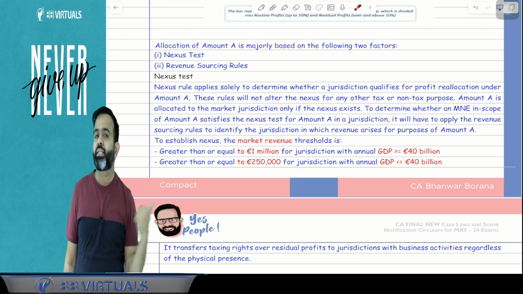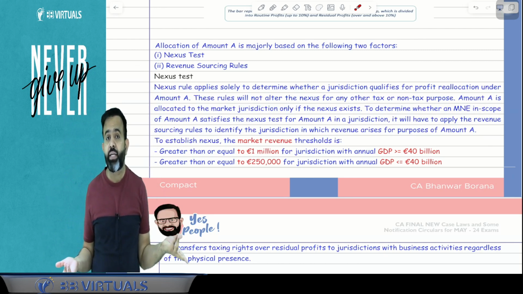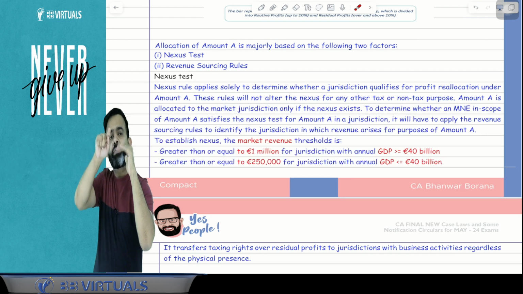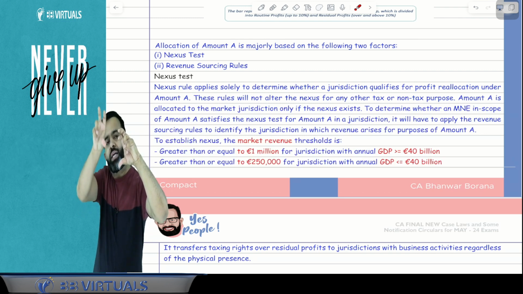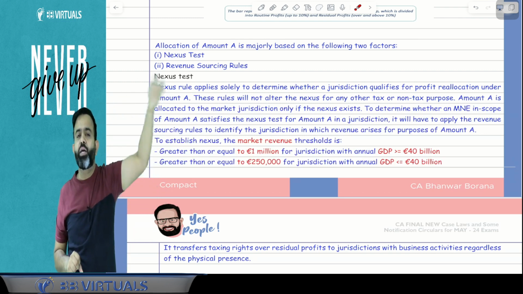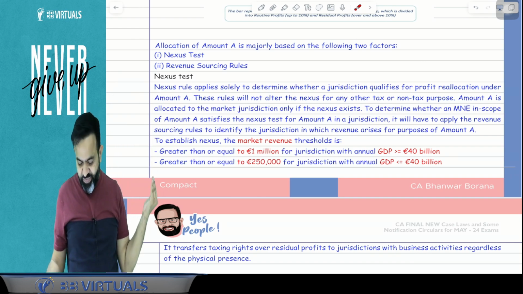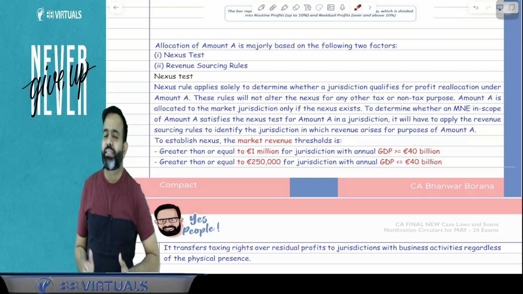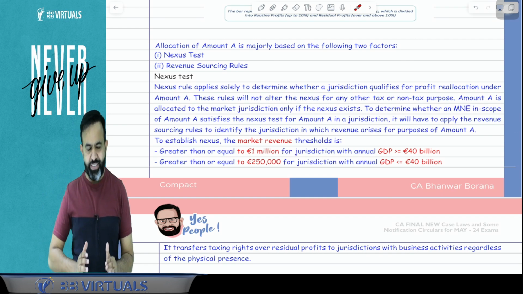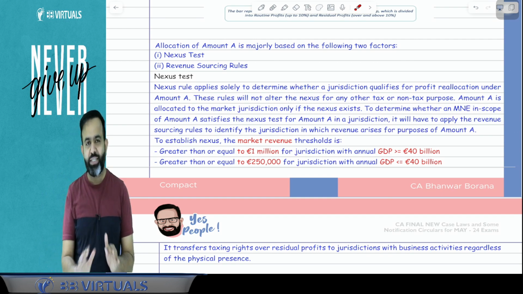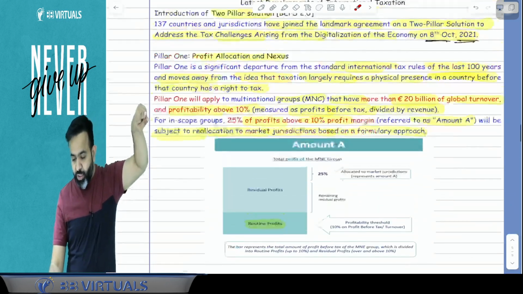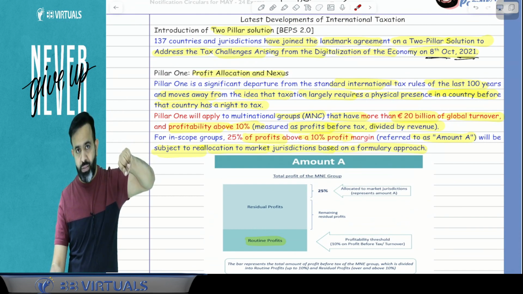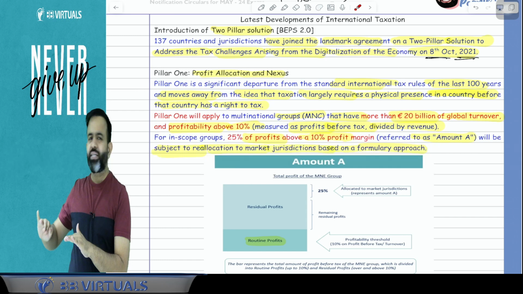For example, they are getting income from India, and in India they are not paying taxes. Then guys, their 10% profit is routine profit, and out of the amount above that, 25% profit will be allocated to those countries on the nexus test basis. So are you understanding what they are doing? They are saying that suppose there is a multinational company whose global turnover is more than 20 billion euros and whose profit is more than 10%. 10% is a routine profit.